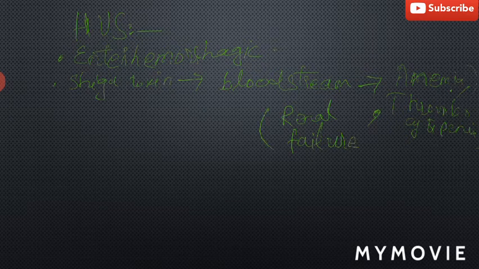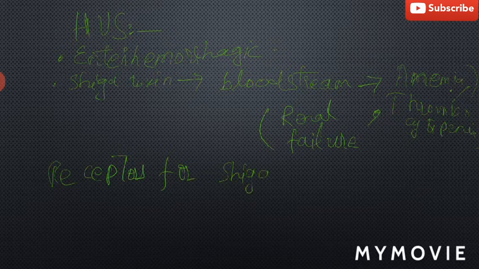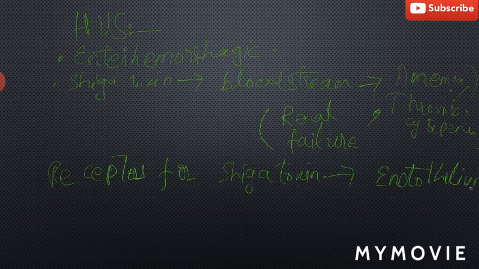Why do these conditions occur? Because there are receptors for Shiga toxin on the surface of endothelium of the small blood vessels and on the surface of kidney epithelium.